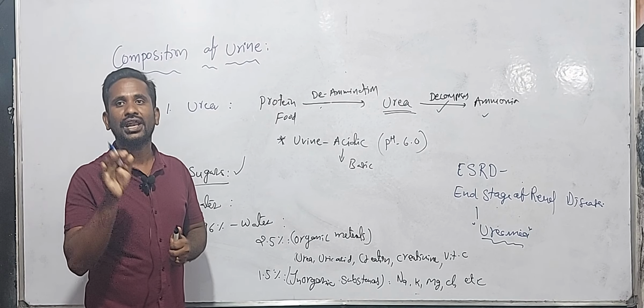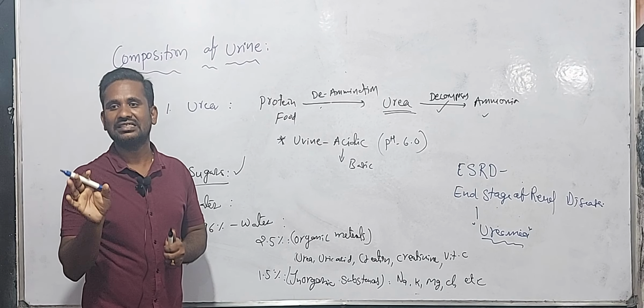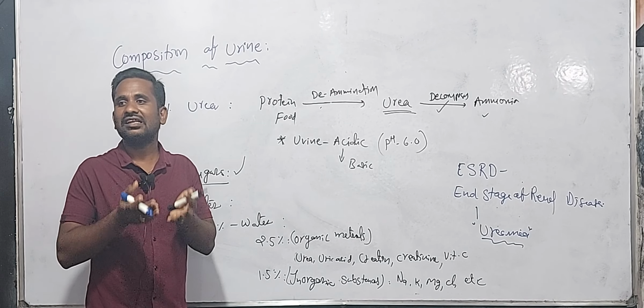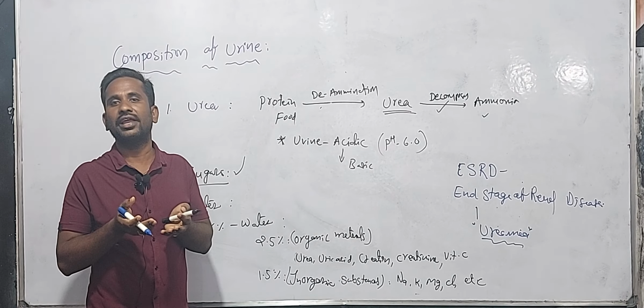If you neglect this stage, this disease, that person will die. Because if the waste material levels increase in our body, automatically your metabolic activities are interrupted by the nitrogenous waste materials, and malfunctions will be observed in your body.